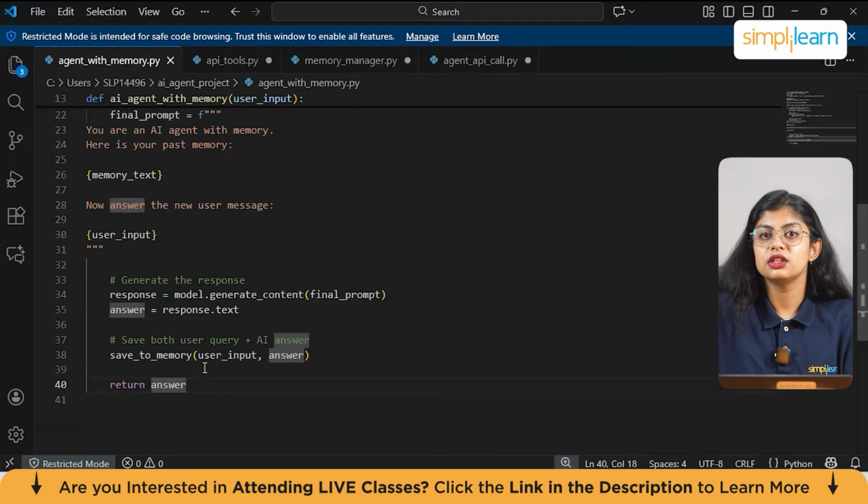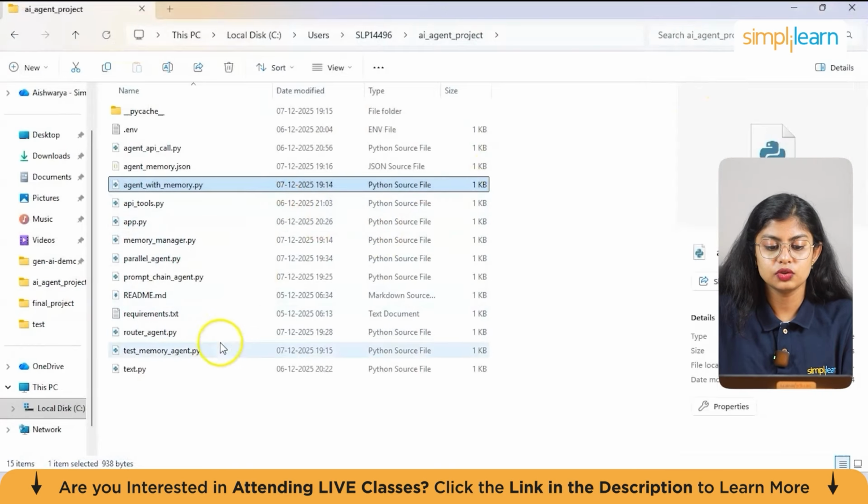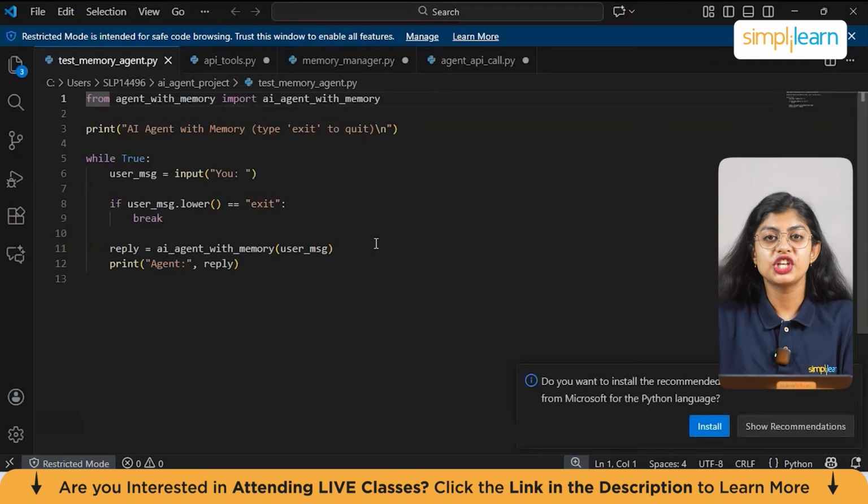Now talking about the third file, which is text memory agent. So let's open that also. This I would call a chat interface. This is the file you actually run. So what all does it contain? It contains a loop asking the user for input. It passes the input through the agent with memory, which will be called in the program, and then it displays the agent response. It also keeps the chat going.